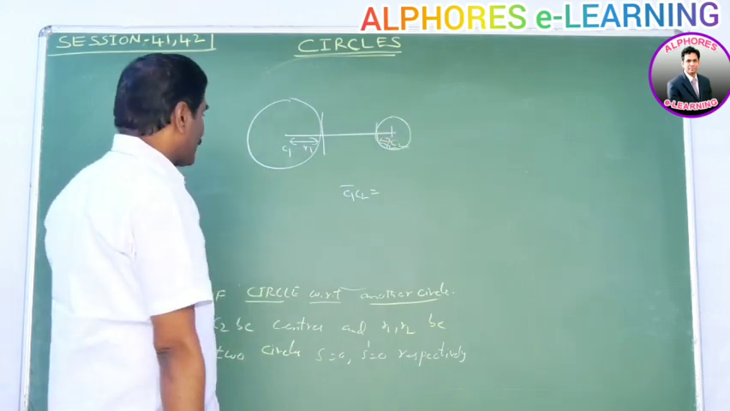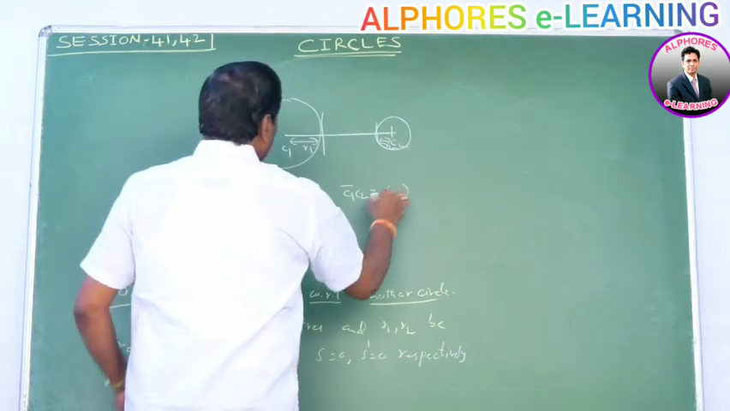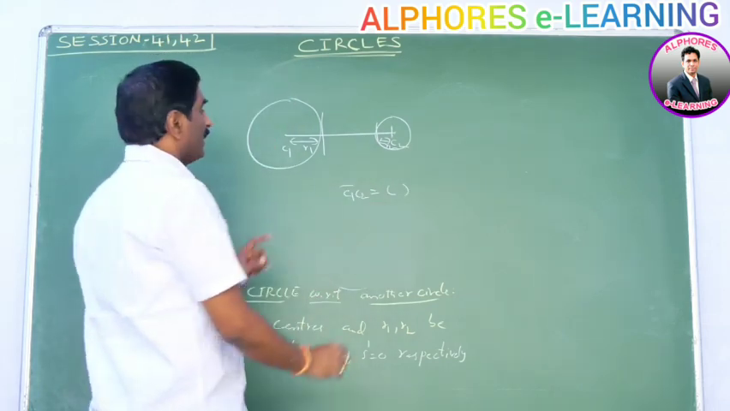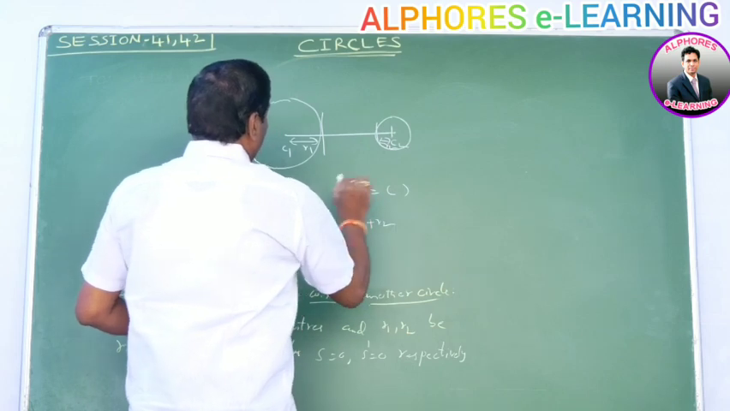Please observe these points. C1C2 is equal to the sum of the two radii, r1 plus r2.